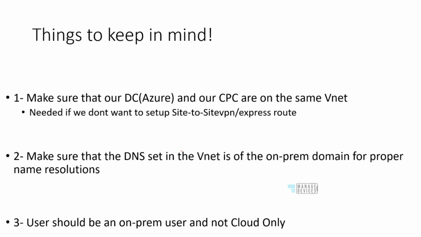Okay, things that we need to keep in mind: make sure that we are setting the DNS. I showed the screenshot, this DNS needs to be set in Azure so that Azure knows how to resolve any query to my on-premise domain controller. The user should be an on-premise user and not cloud only, because this is for hybrid Azure AD joined, and make sure that our domain controller and CPC are on the same VNet. If not, then we will have to set up something called site-to-site VPN or an ExpressRoute.